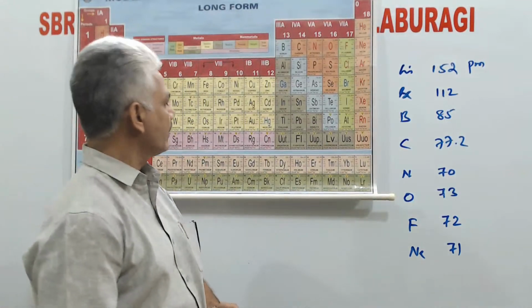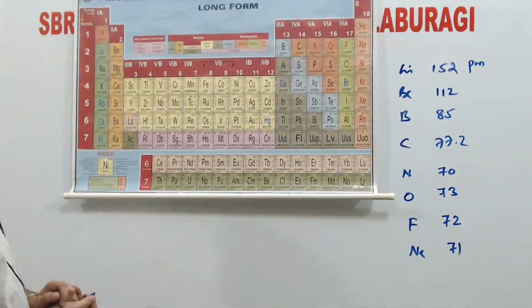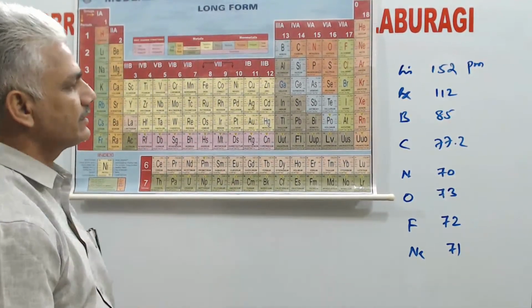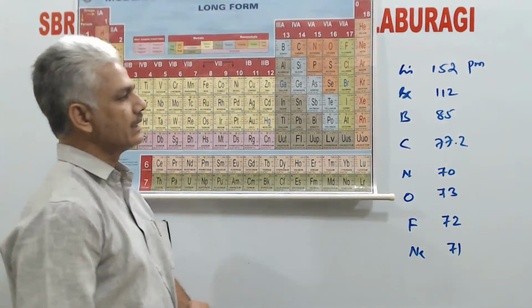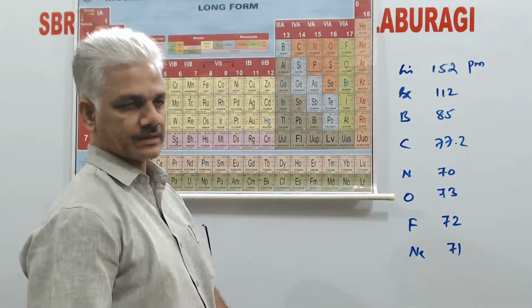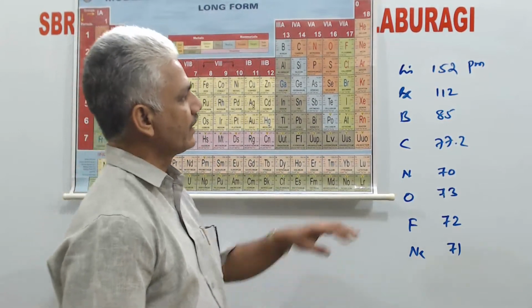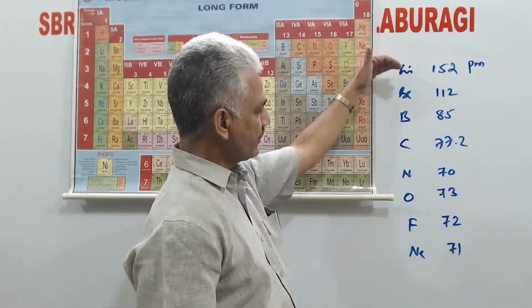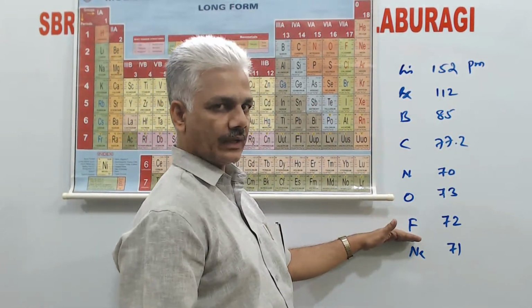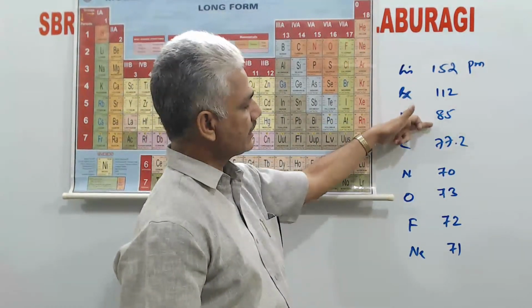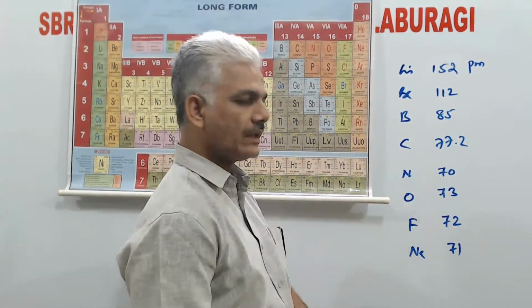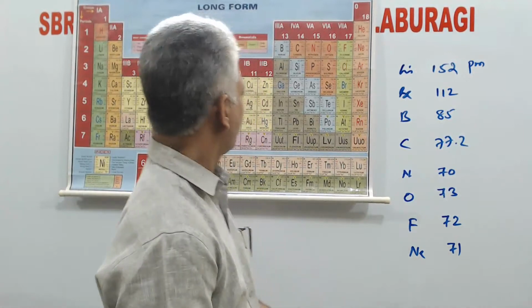So these are all picometer values, and this is atomic radius. Even though it's atomic radius, it is generally considered as equal to covalent radius. That we will discuss separately. So more or less, as we move from lithium to fluorine, the size or radius has gradually decreased.